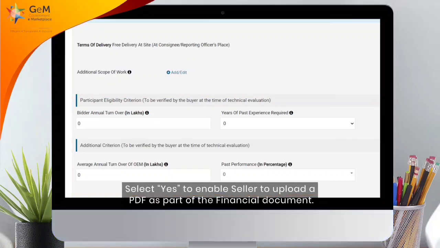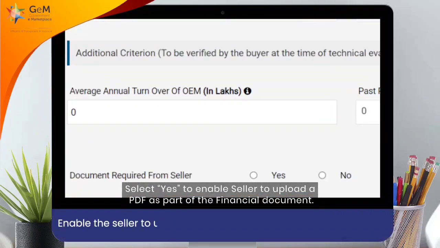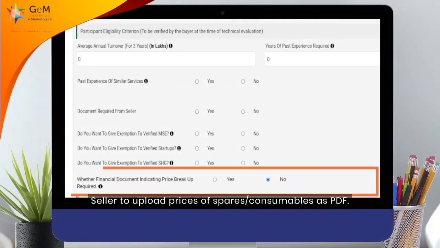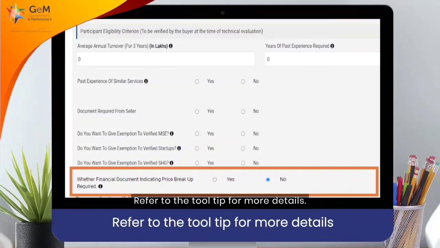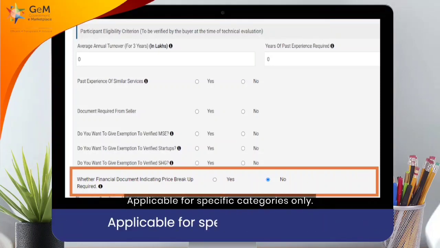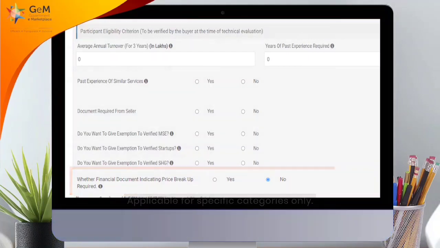Select Yes to enable seller to upload a PDF as part of the financial document. Seller to upload prices of spares or consumables as PDF. Refer to the tooltip for more details. Applicable for specific categories only.